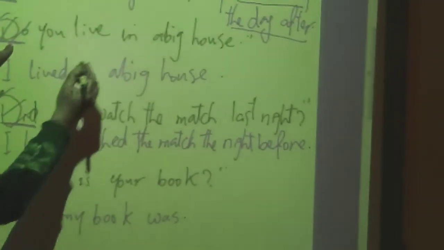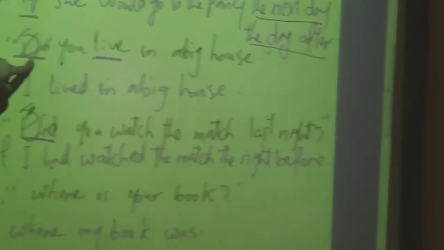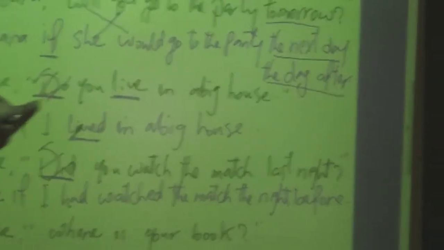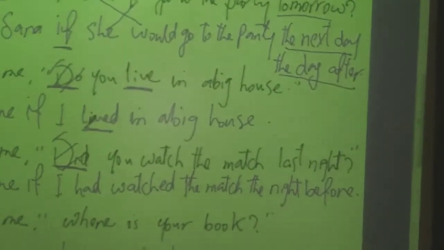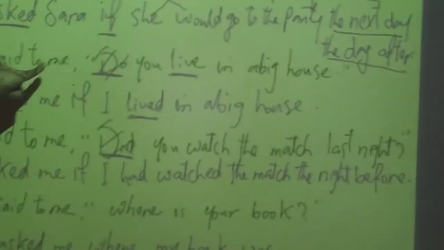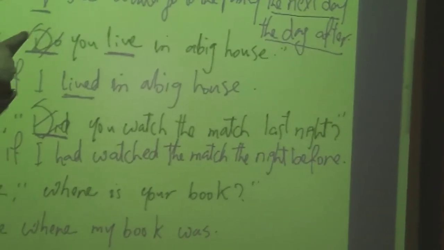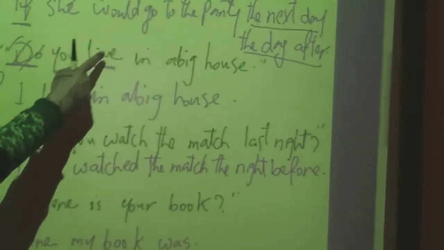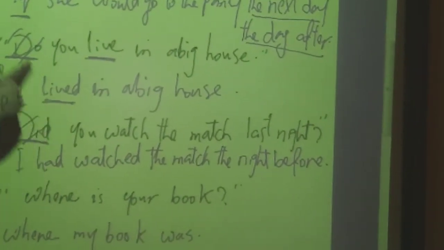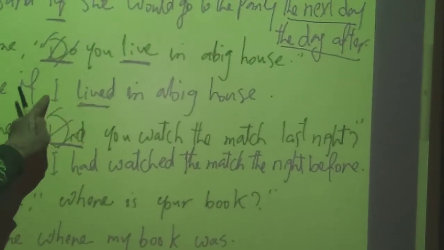So here we change the main verb into the past simple because we changed the present into the past simple. So live will be lived. So said to will be asked. Sally asked me if I lived in a big house. We don't use do or does or did. Live will be lived. Why? Because this is present. So we change the present into the past simple.